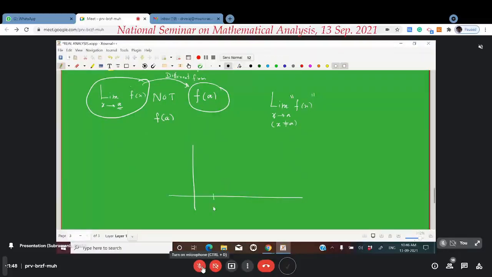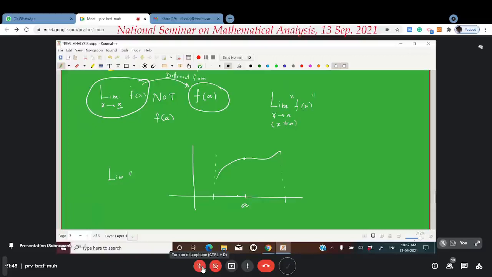Suppose this is the interval a comma b. Say this is a.